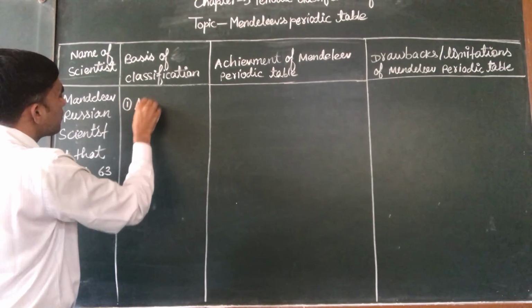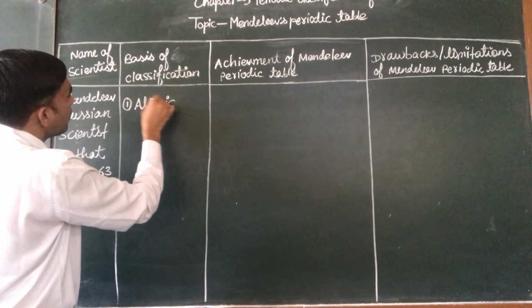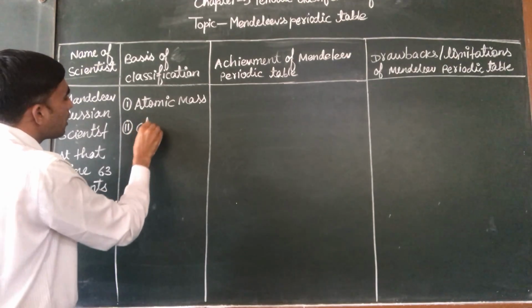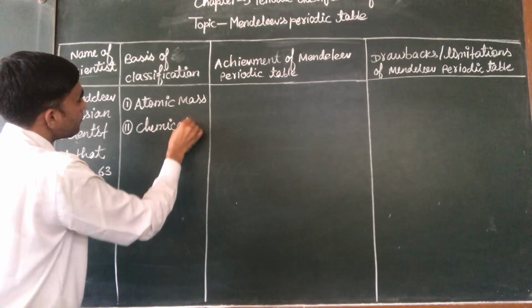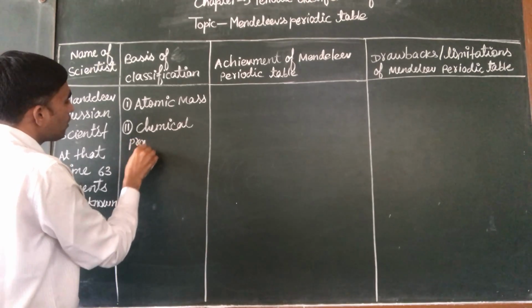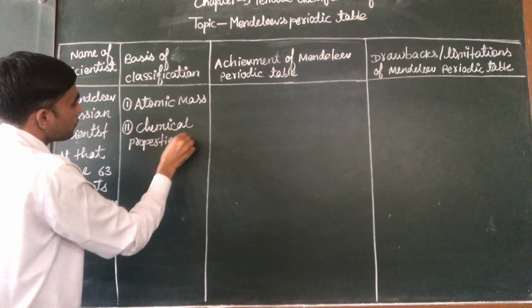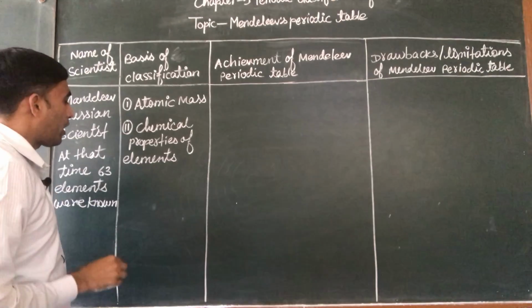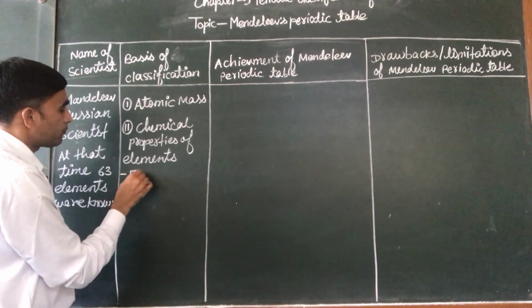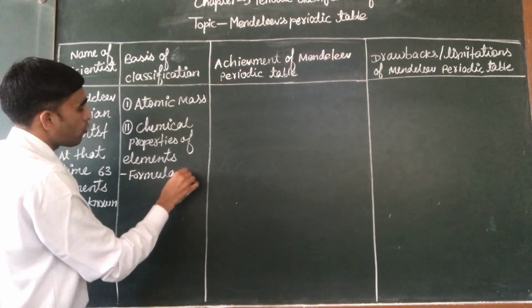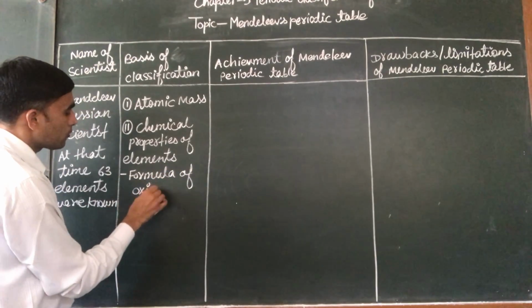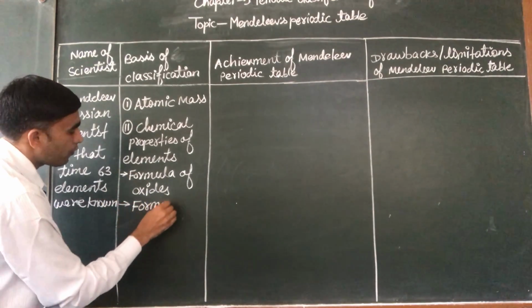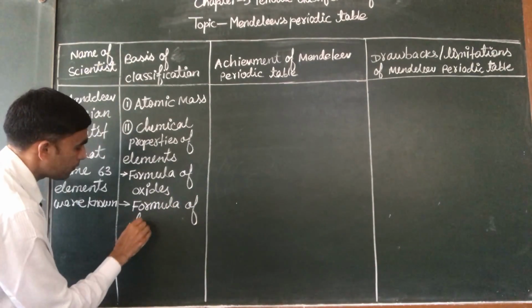The basis of the classification of Mendeleev, number one, is atomic mass. Atomic mass was the basis of the classification, and second is chemical properties of elements. And under the chemical properties, he has taken the formula of oxides and the formula of hydride.